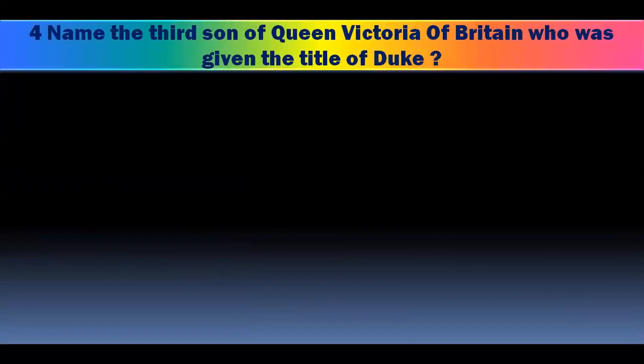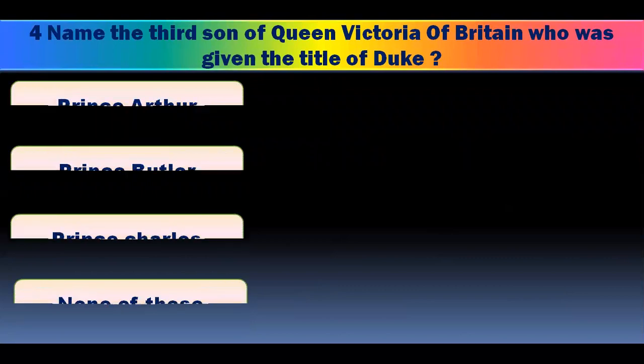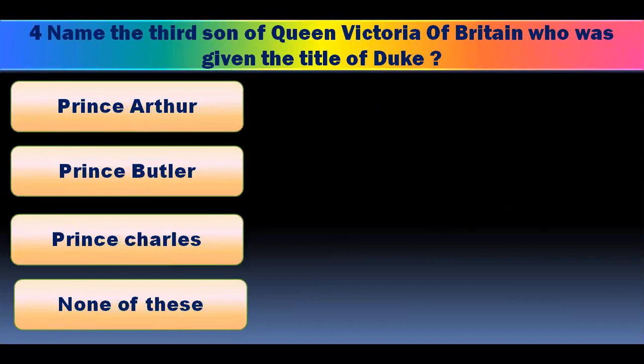Question number 4. Name the third son of Queen Victoria of Britain who was given the title of Duke of Connaught. Prince Arthur, Prince Butler, Prince Charles, none of these. And you have to pick one of the right answer. And the right answer is Prince Arthur was given the title of Duke of Connaught.